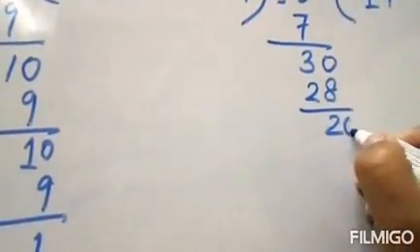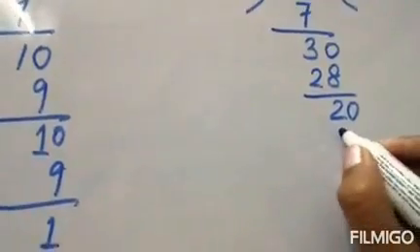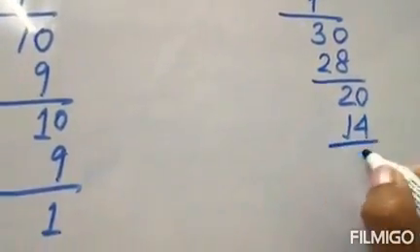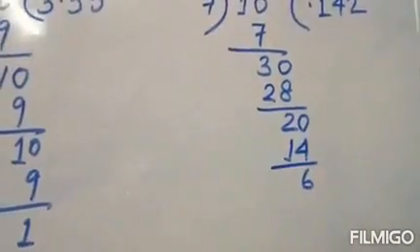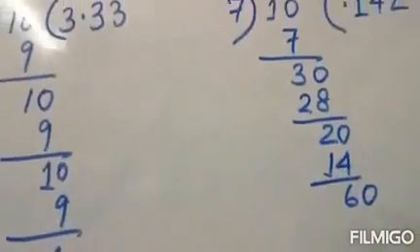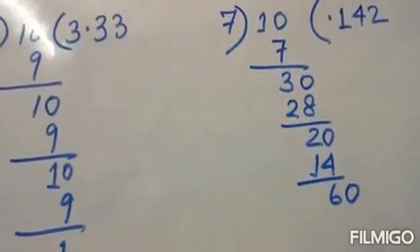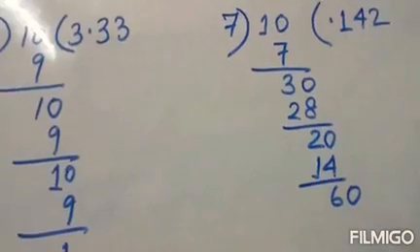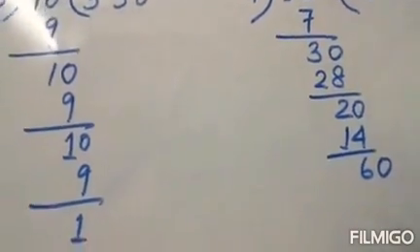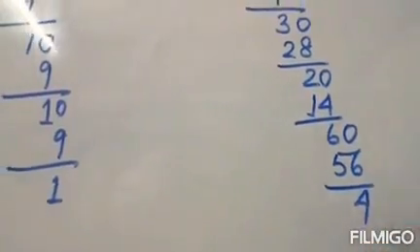For this we get 10. 7 2s are 14. We get 6. Right? This we get 10. Right? 7 8s are 56. 4.